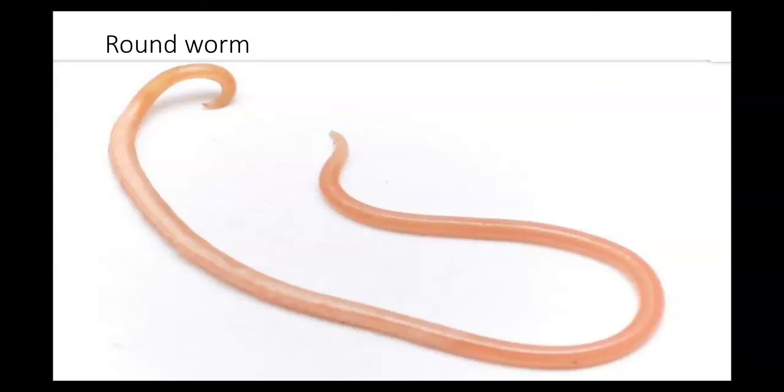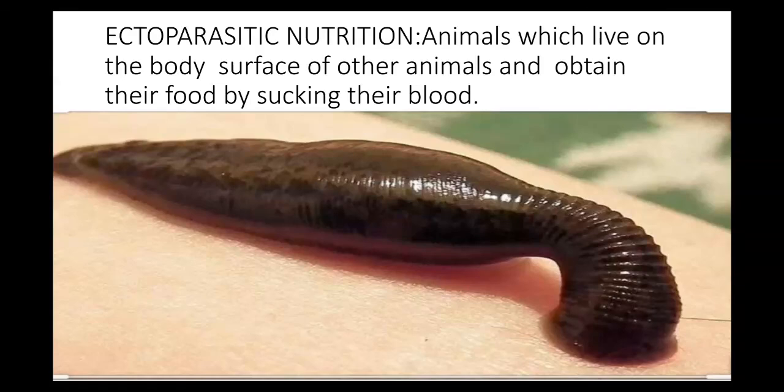What about roundworms? Again, they are a type of parasitic worm. Ascaris is the most common roundworm infection which we see. These infections usually are found in developing countries too, because when people come in contact with contaminated soil or contaminated water, these worms enter the body of the host. So it can be animals as well as human beings.